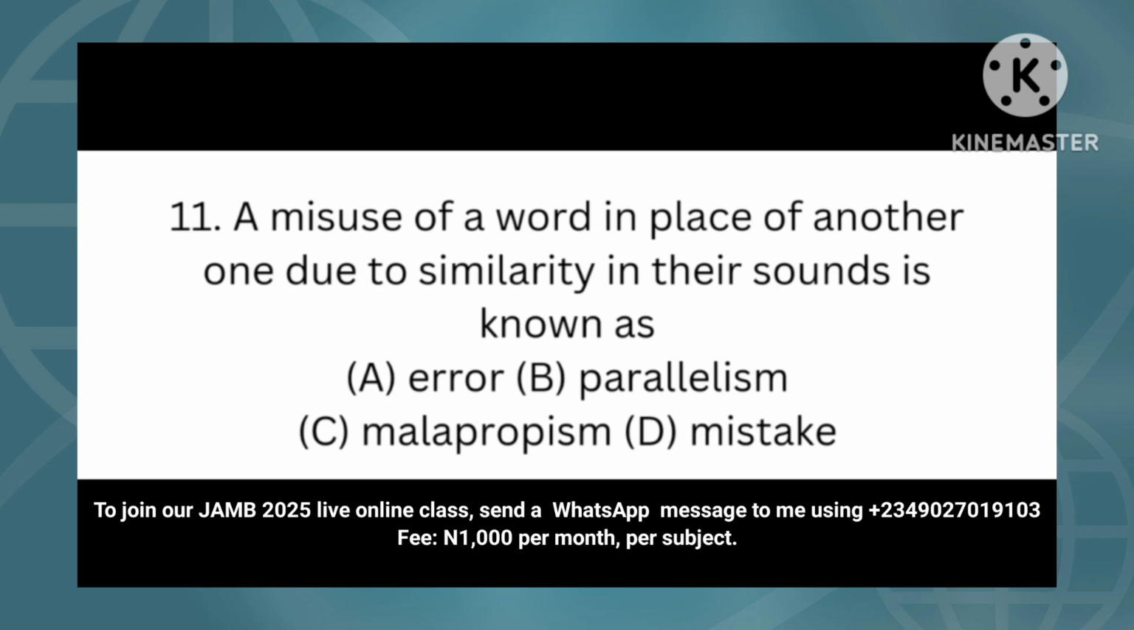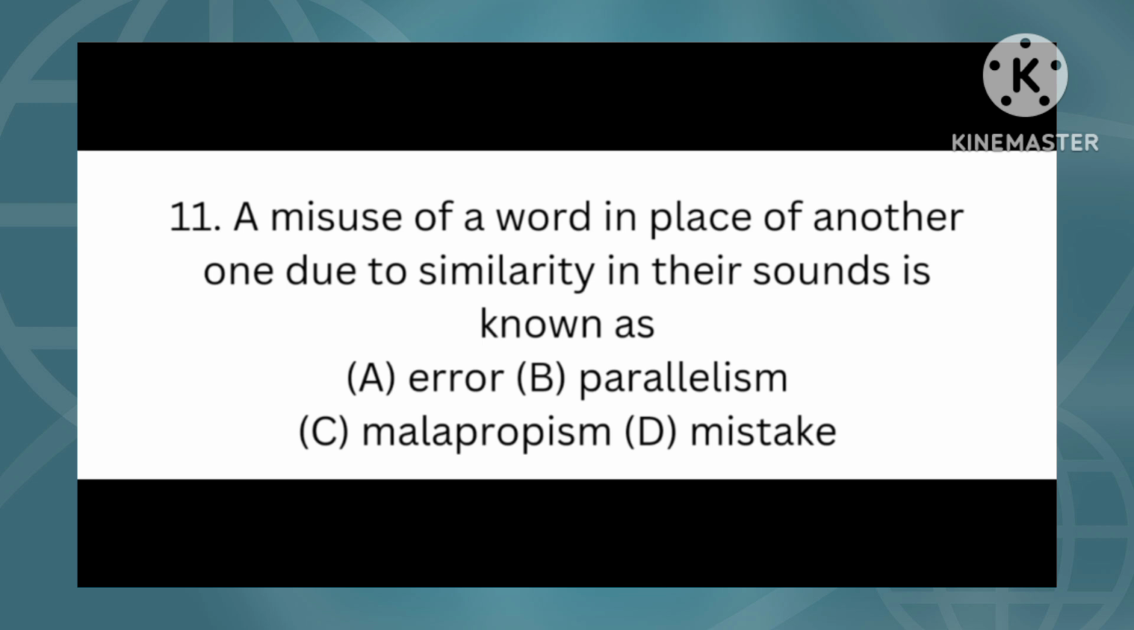In option A, we have error. Option B, we have parallelism. Option C, we have malapropism. Option D, we have mistake. Let us explain the meaning of the items in the options. Error means a thing done wrongly or a mistake.